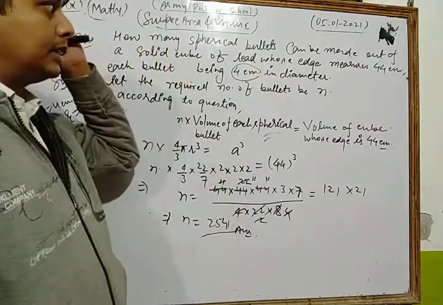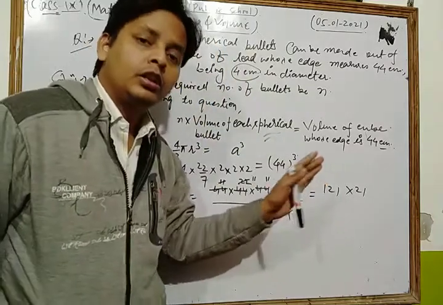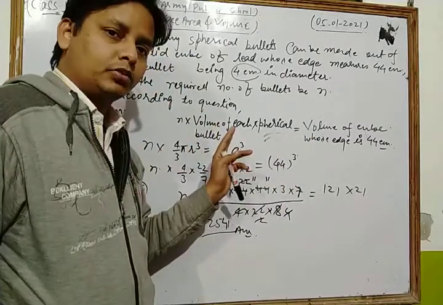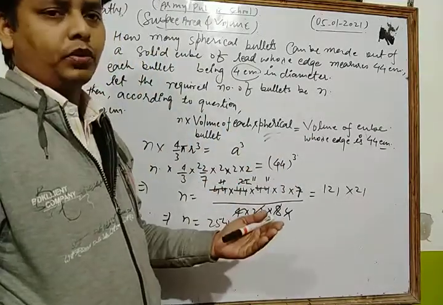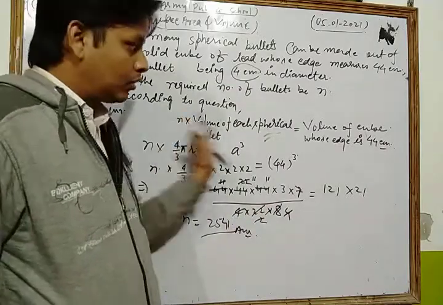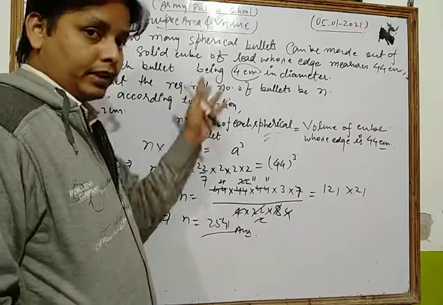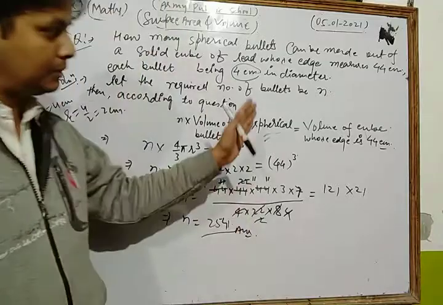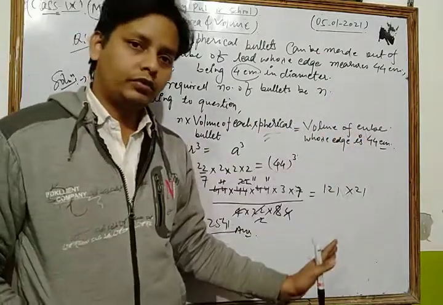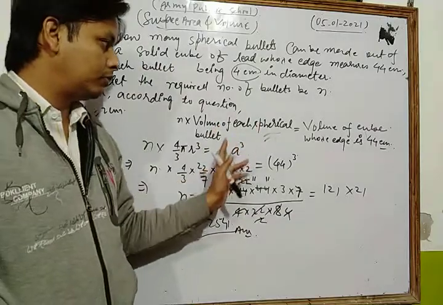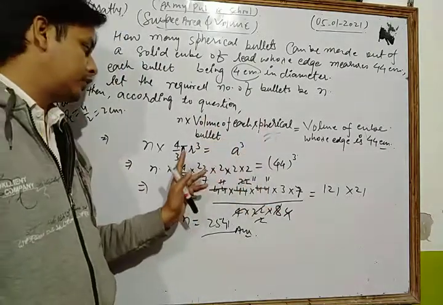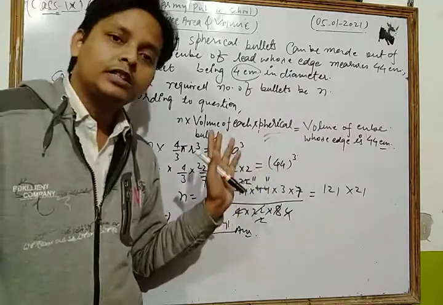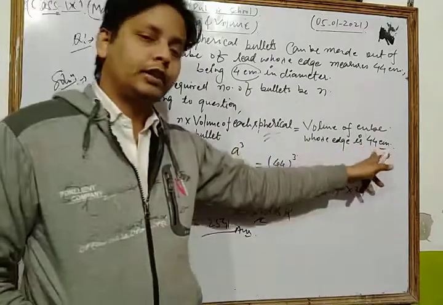Now let's see once more. This is a very important question, and this is a very important concept for that type of question. If you find the number of shapes of solids, you put the concept here. N, the number of bullets, into the volume of each spherical bullet is the same as the volume of the cube whose edge is 44 centimeter. Now we put the formula of each: the volume of the solid sphere is 4 by 3 pi r cube, and the volume of the cube is side cube. Here we take a as the side of the cube.